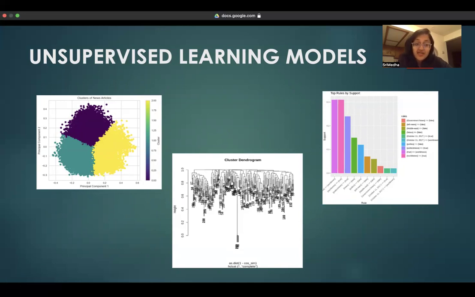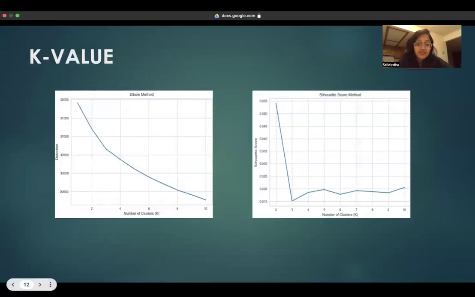As we can see here, the K-means clustering model has identified the optimal number of clusters as 3, and when K is equal to 3, the clusters are well formed and the data is divided properly. How to decide the value of K? For this, I have used the elbow method and the silhouette method.